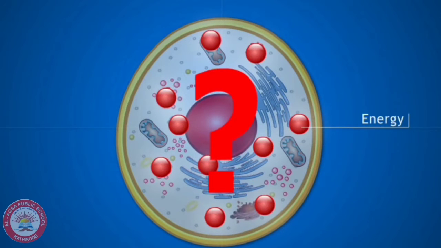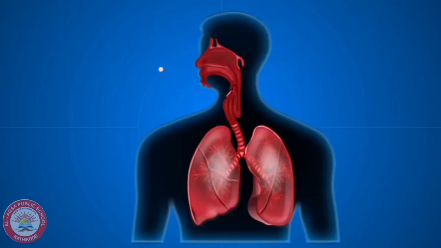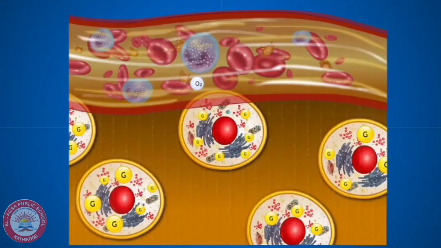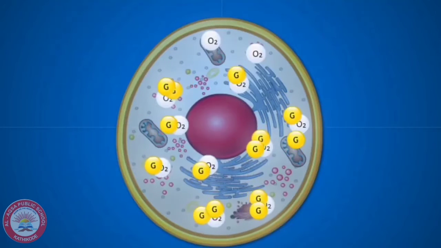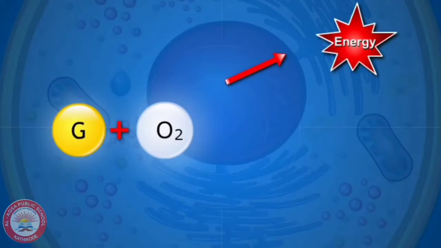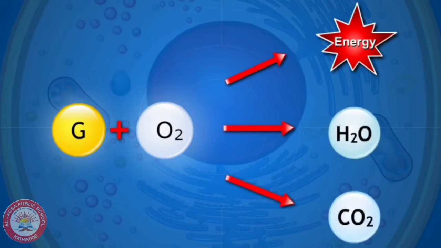Do you know how oxygen reaches each of your cells? It is when we breathe. The oxygen that reaches our lungs is carried by the blood to different cells in our body. Our cells use this oxygen to break down glucose to release energy. In this process, carbon dioxide and water are released.